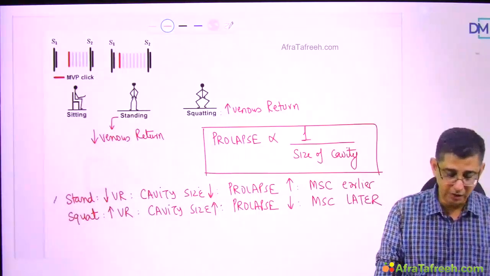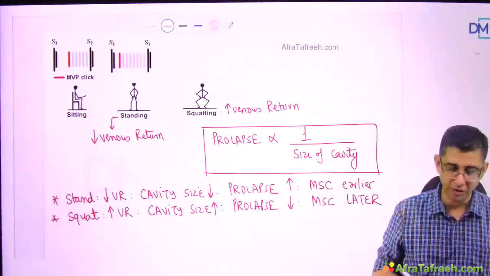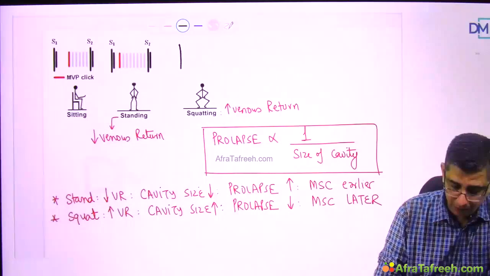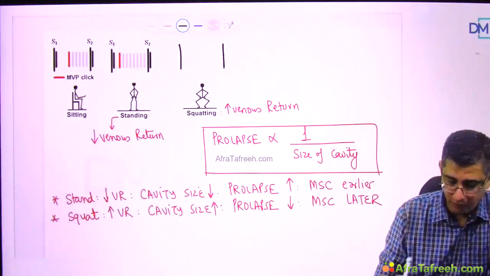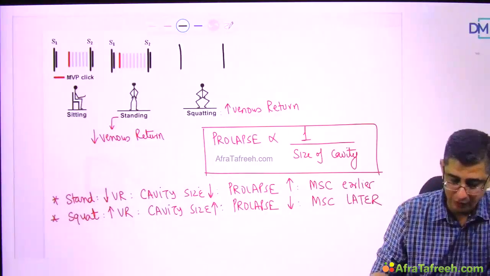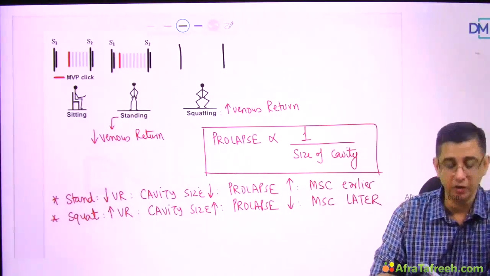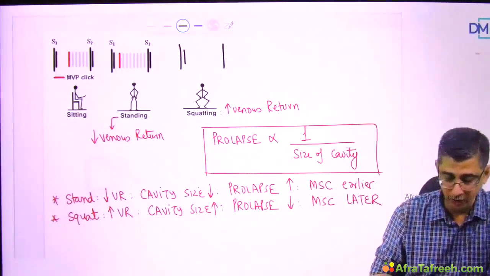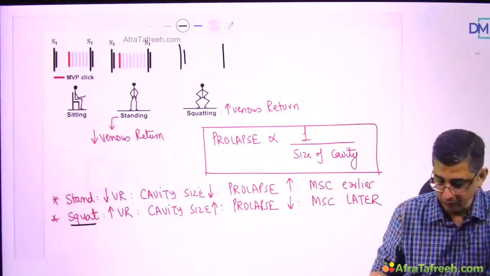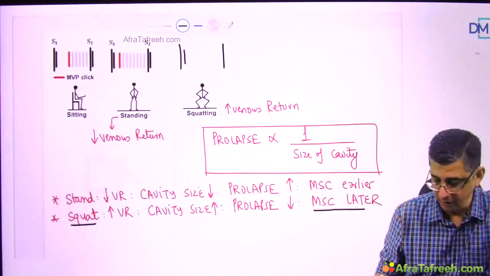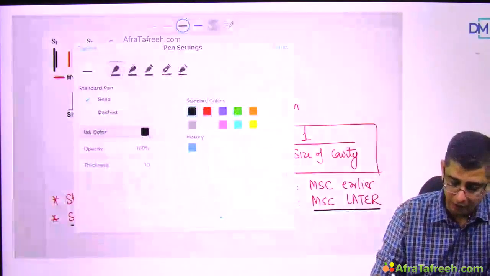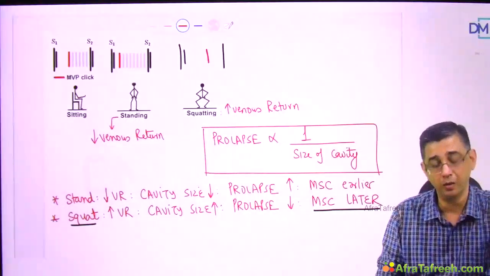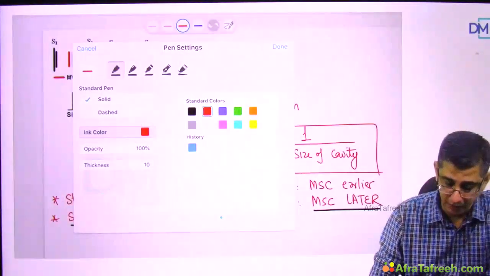Therefore, you can see that standing and squatting both are changing the position of the mid-systolic click. This is what I'm saying. Please pay utmost attention to what I am doing on the board before you. This is the representation of S1 and S2. After S1, I've shown the ejection click, and then I have shown that on squatting in an individual, the mid-systolic click will occur relatively later, so I am shifting the position of the mid-systolic click in the patient. You can see as compared to earlier, the mid-systolic click is occurring later.